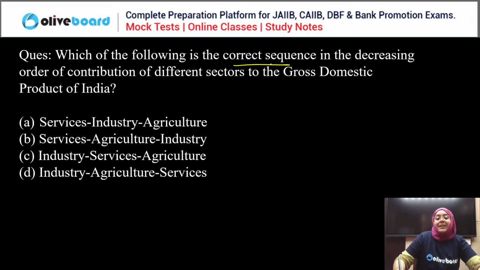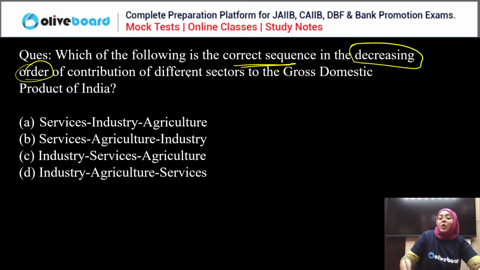What is the correct sequence in decreasing order? Just see the question. In decreasing order of the contribution of sectors in GDP of India, gross domestic product.